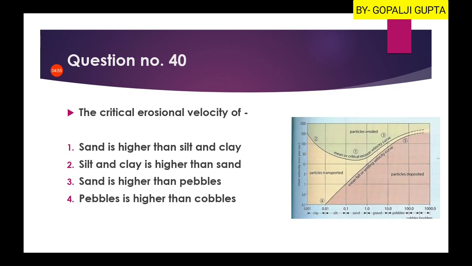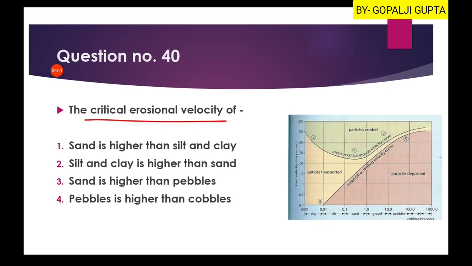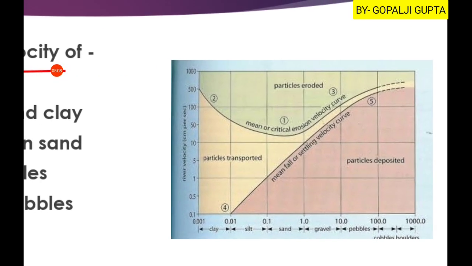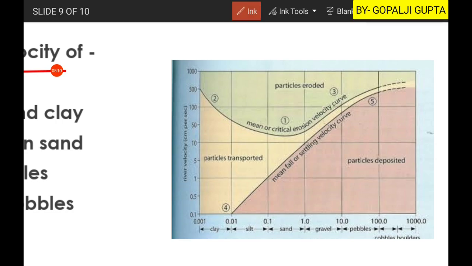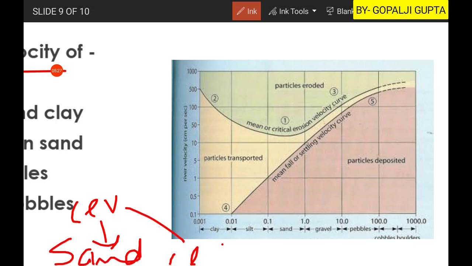Now question number 40, the last question, is about critical erosional velocity. Critical erosional velocity is actually the velocity that is needed to uplift particles. Say you have a surface and there are several particles, sand, silt and clay, settled on it. The amount of energy needed to uplift sand particles will be the critical erosional velocity for sand, and the amount of energy needed for the upliftment of clay will be the critical erosional velocity for clay.